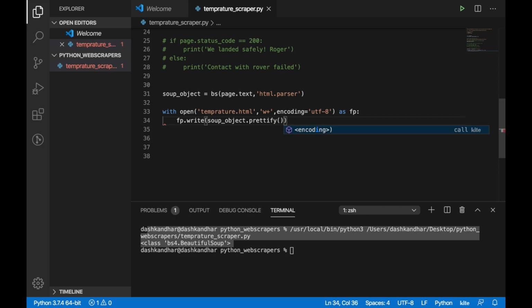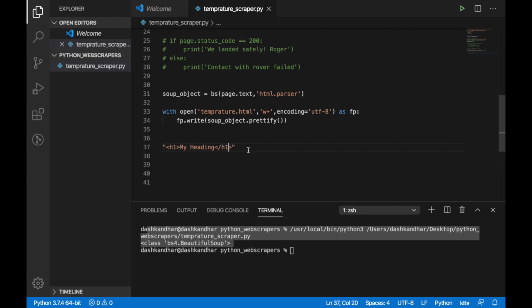basically prettify does what? It turns the whole page text into a string format. So suppose if we had something like this, h1.